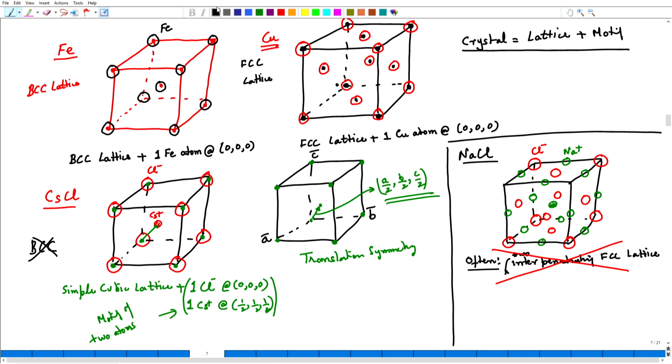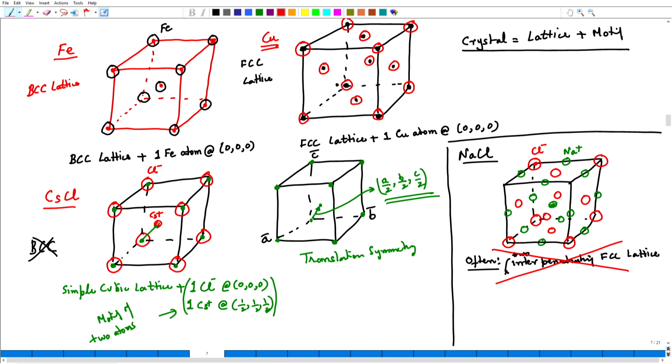First of all, there can only be one lattice for any crystal structure, however complicated the structure may be, however many atoms that structure may have. By saying two interpenetrating FCC lattices, we are saying there are a lot of lattice points all around, but lattice points cannot be there, for the same reason that the lattice point could not have been there for the cesium ion in the cesium chloride crystal. In the same way, I can put the lattice points at all the chlorine ions, but not on the sodium ions here.